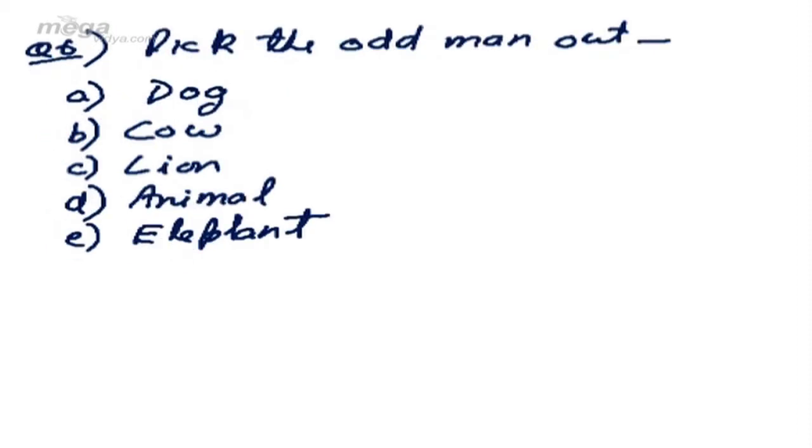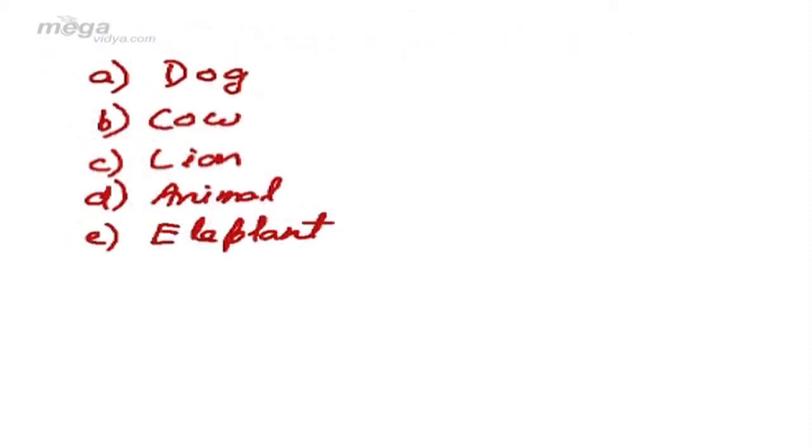My next question is rather a simple one. The question is pick the odd man out. Options are dog, cow, lion, animal, and elephant. Now again, out of these 5 options, 4 are alike and 1 is different. The one which is different is our answer. Sometimes not just difference we have to check. Sometimes what we have to check is whether one out of these all 5 is a category or not.